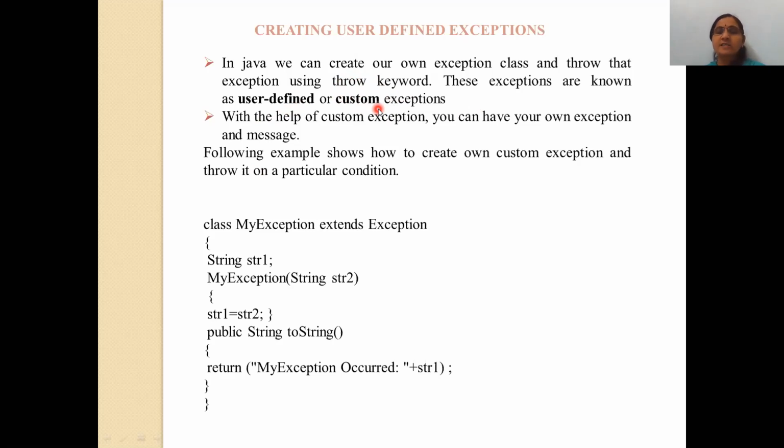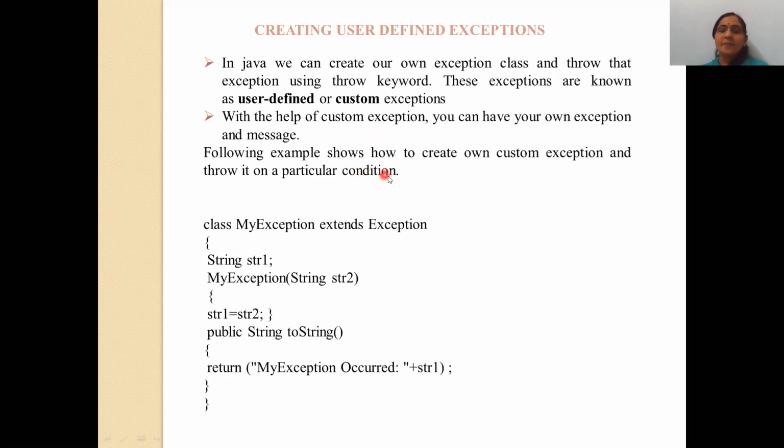It is a synonym of user defined. With the help of custom exceptions, you can have your own exception and message. Means with this user defined exception, you create your own exceptions as you like, create your own message, and print it through the catch block.